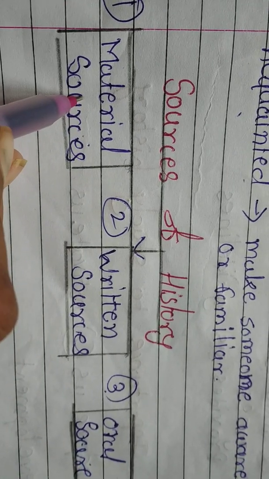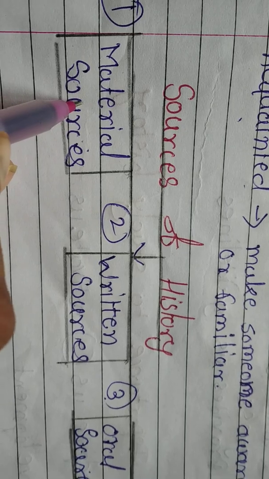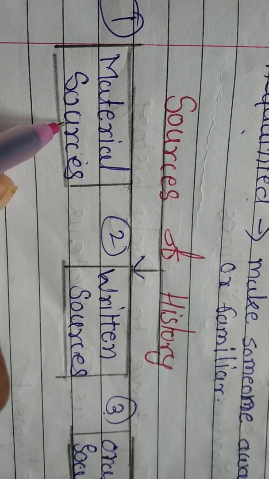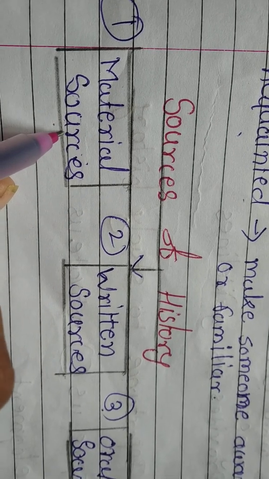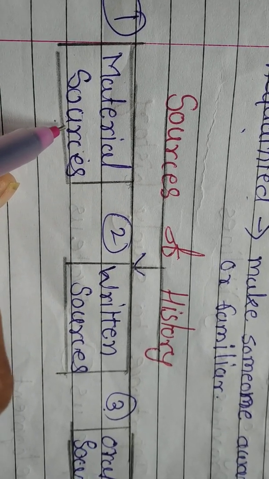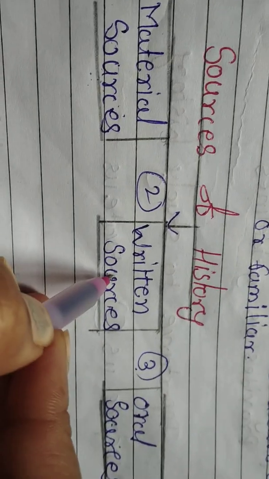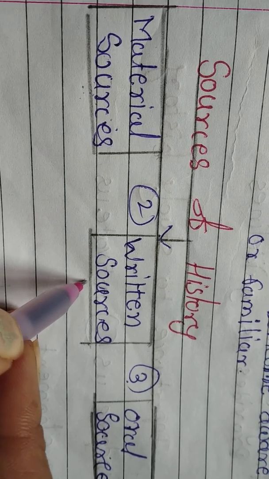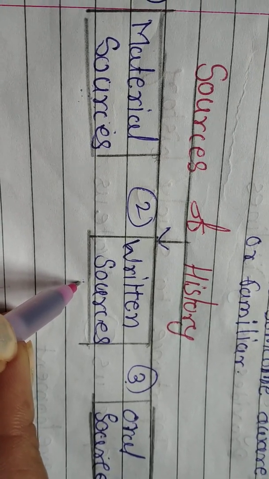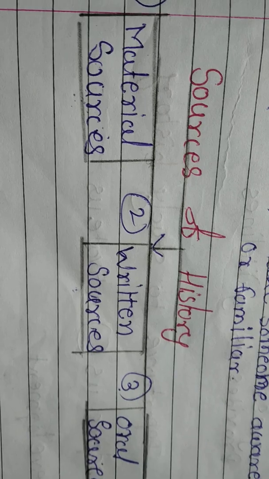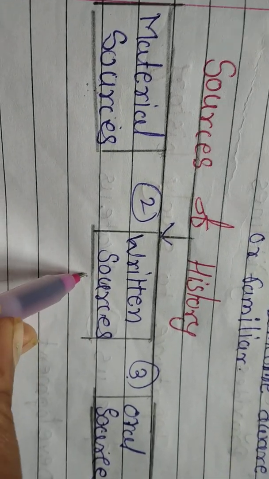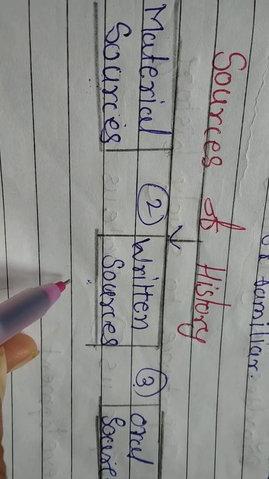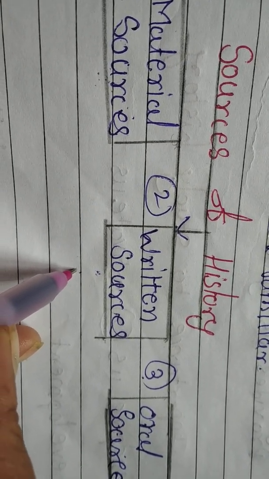Now see, in material sources many things are included: ancient objects, structures, sculptures, forts, pots, coins, inscriptions, copper plates. In written sources, things related to writing are included, like books, biographies, and literature like the Bhagavad Gita, the Bible, the Quran.